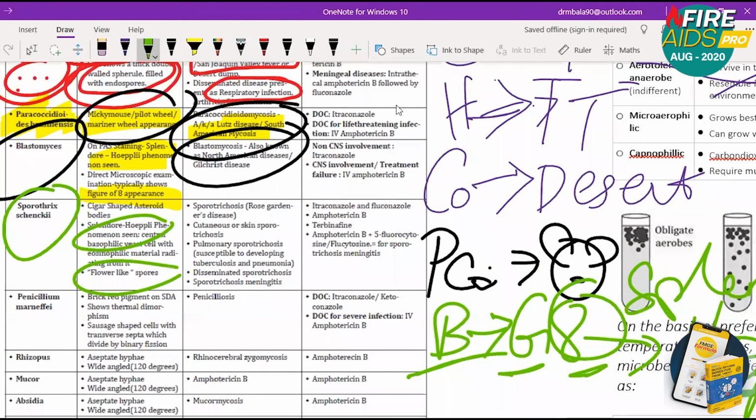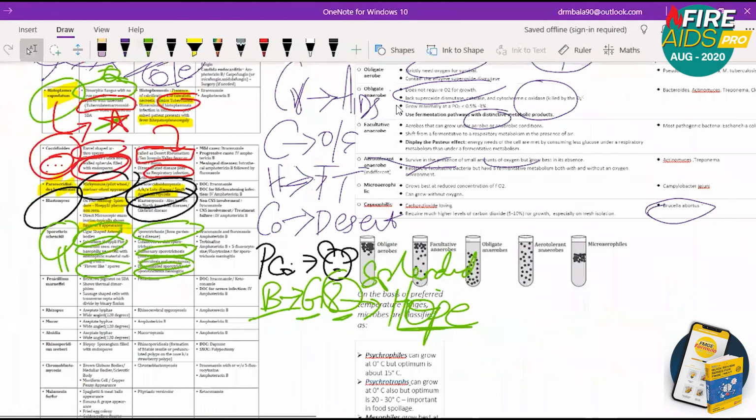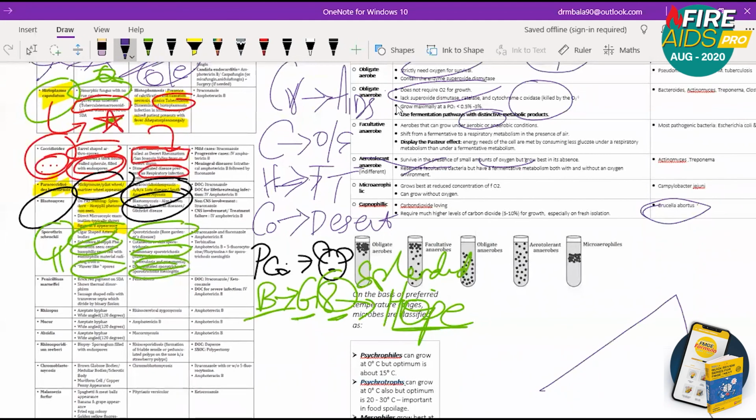They are flower-like spores. Cigar-shaped asteroid bodies are seen. It's also called Rose Gardener's disease. It affects lungs, or it can enter the blood and disseminate, or it can enter the brain. It can cause meningitis. So Sporothrix schenckii, those who are walking barefoot in the Himalayas will get this problem. So I want you to remember the Himalaya mountain, a saint who is walking barefoot. Here there is a rose garden.